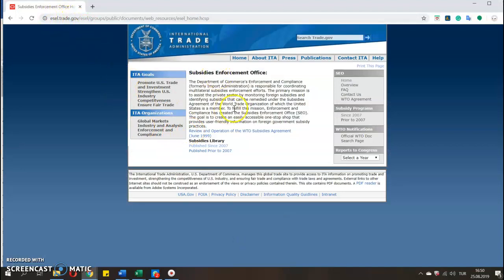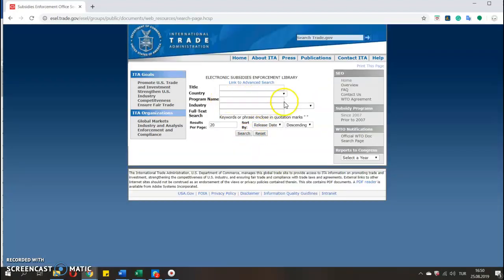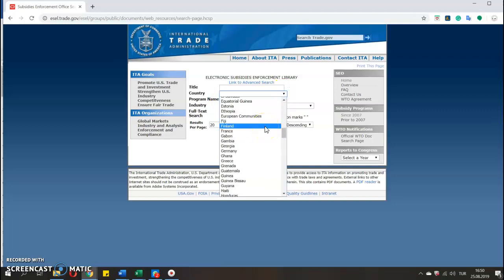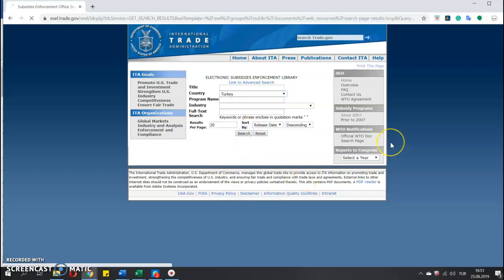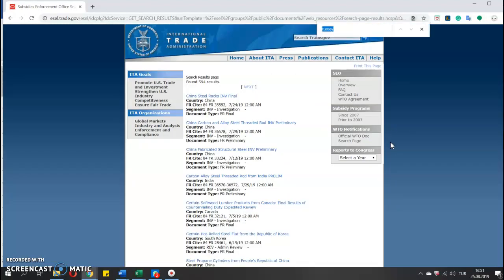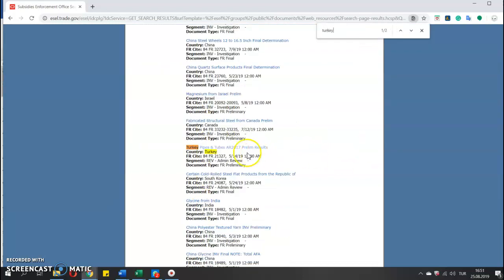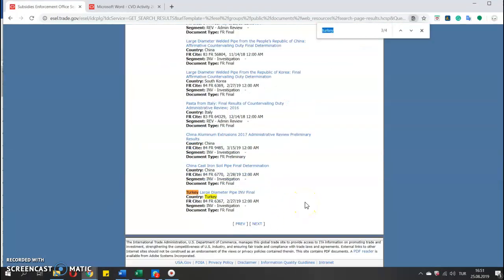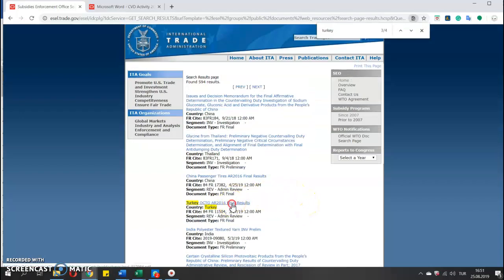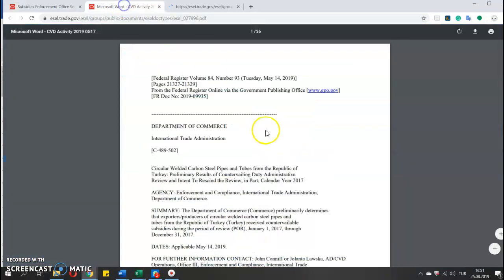I will also share the link in the email. Here you can find all the investigation reports since 2007. I can choose country Turkey, search. Yeah, let me search Turkey again. Okay, this is a preliminary report, that's fine. And then, okay, let's search Turkey again. Okay, there are final reports here. Okay, in these reports,